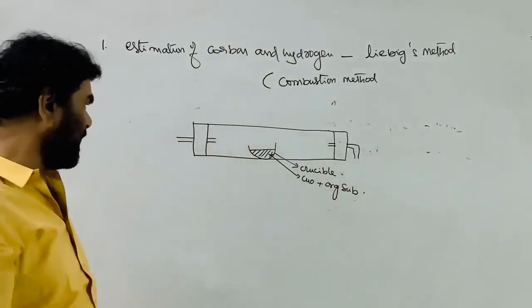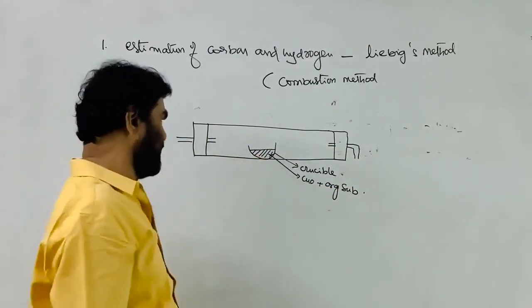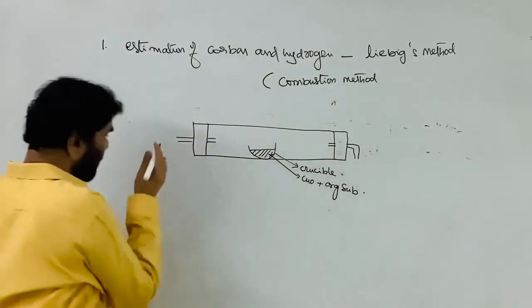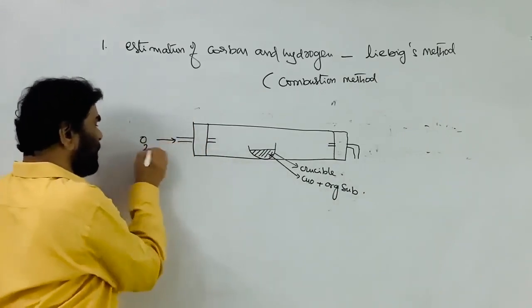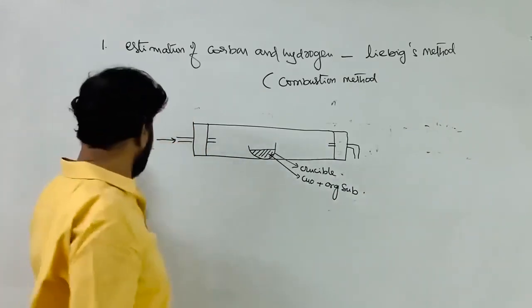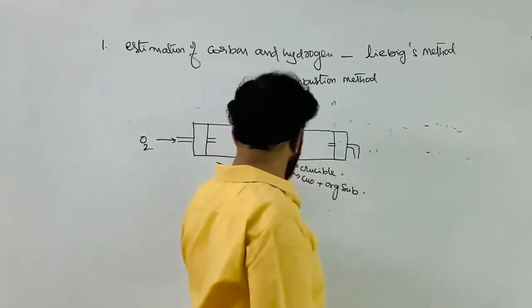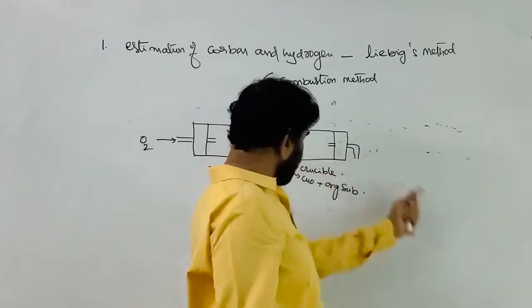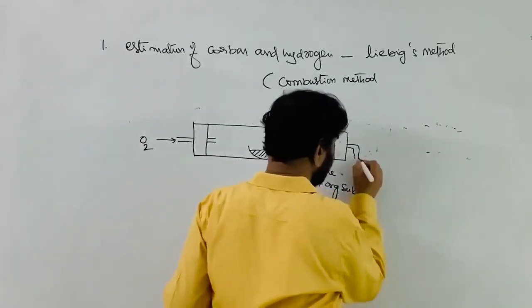The known mass of the organic substance is mixed with excess copper oxide, and through this the oxygen is supplied. When oxygen is sent through this, the entire air present in it comes out.